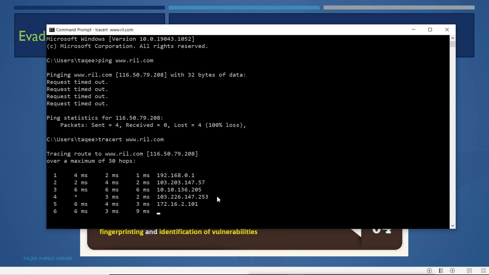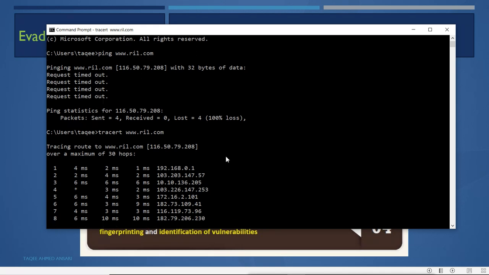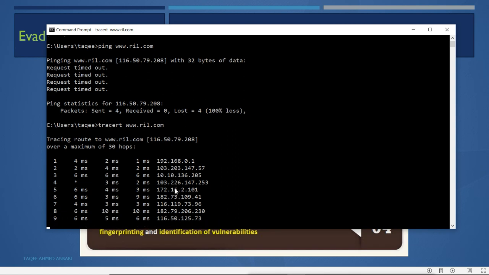Now the attacker can do this manually also. It can use the ping command to do this manually by increasing the time to live value. In the ping command, there is an option for mentioning the time to live value. So it can do that manually by increasing the time to live value one by one, or we can use traceroute, which automatically increases the time to live value one by one.